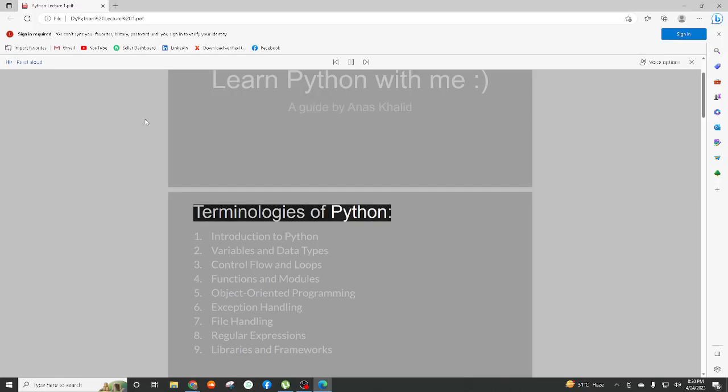Terminologies of Python. 1. Introduction to Python. 2. Variables and data types. 3. Control flow and loops. 4. Functions and modules. 5. Object-oriented programming. 6. Exception handling. 7. File handling. 8. Regular expressions. 9. Libraries and frameworks.